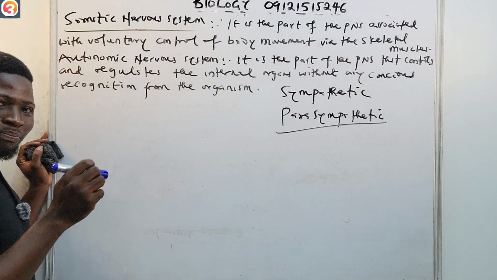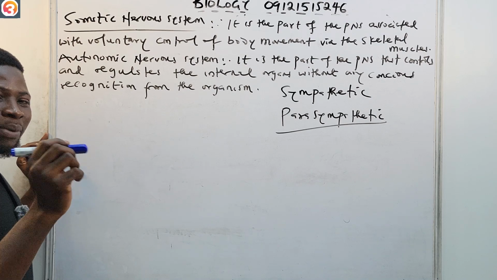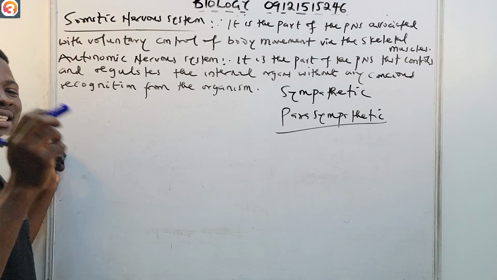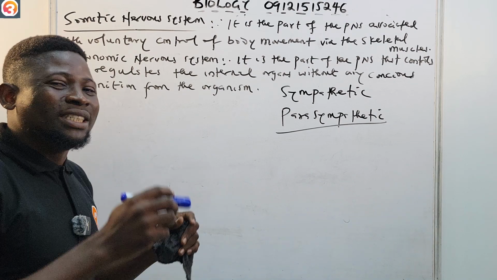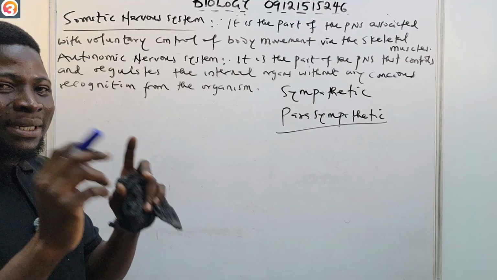Now, what is the sympathetic nervous system? The sympathetic nervous system connects the internal organs to the brain by the spinal nerves.